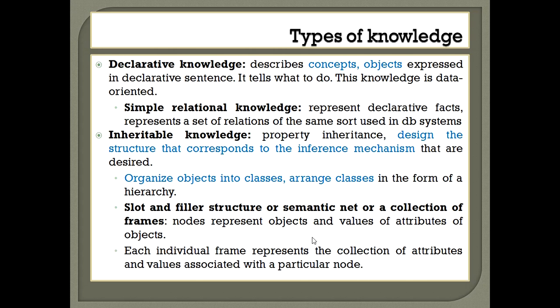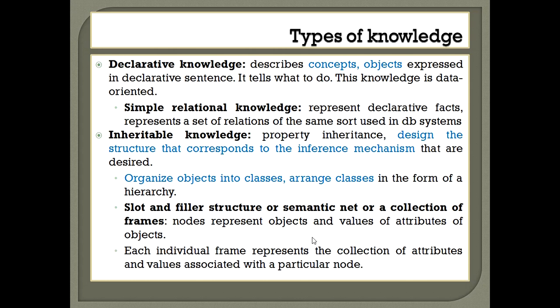Okay, so in declarative knowledge, we usually consider the concepts and objects to represent the knowledge. So we will be creating some sentences considering the concepts and objects. It tells what to do. It will be in the form of commands, for example. Okay, so this is data oriented. For example, the relational table that we create includes facts describing objects and a set of relations of the objects.